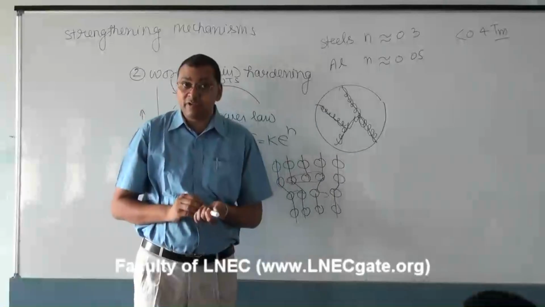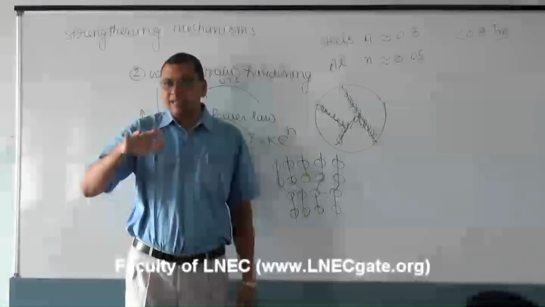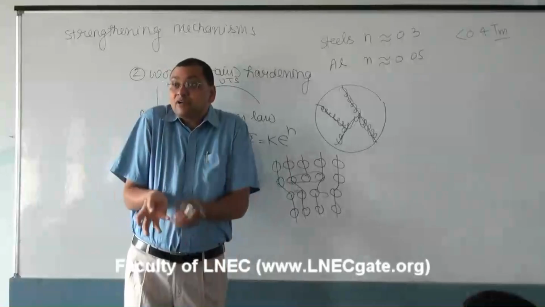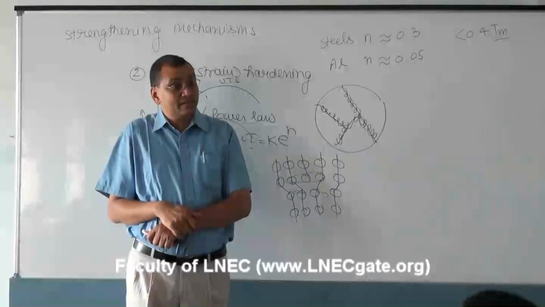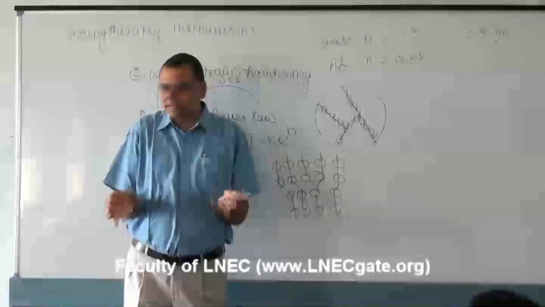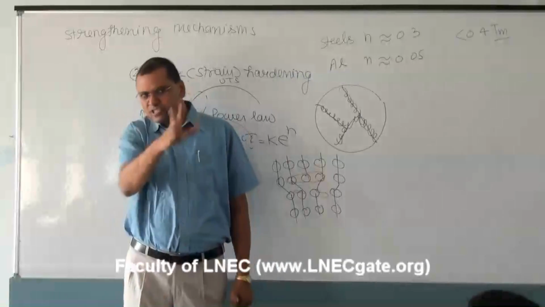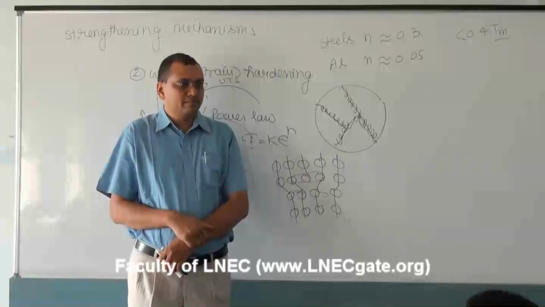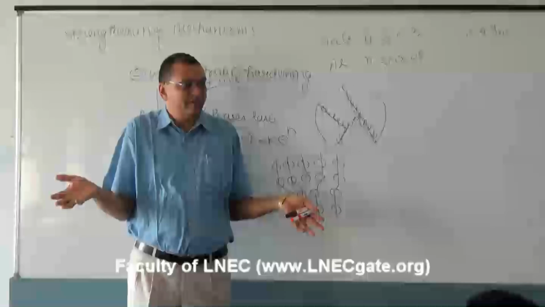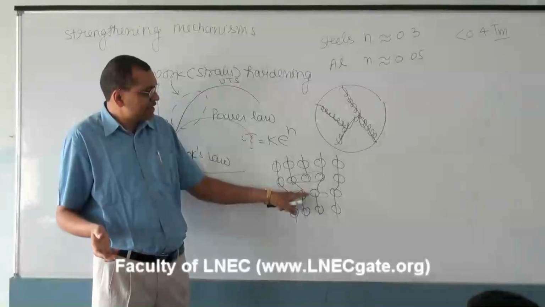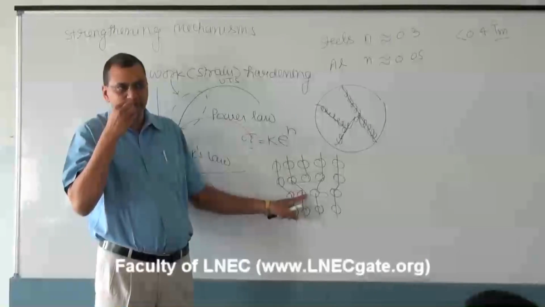So wherever there are dislocations, there will be a compressive strain field. Why? Because an extra half plane is present. Suppose there is no space, but forcibly you are trying to insert one atom. So certainly there will be a compressive strain field, and below the line there will be a tensile strain field.